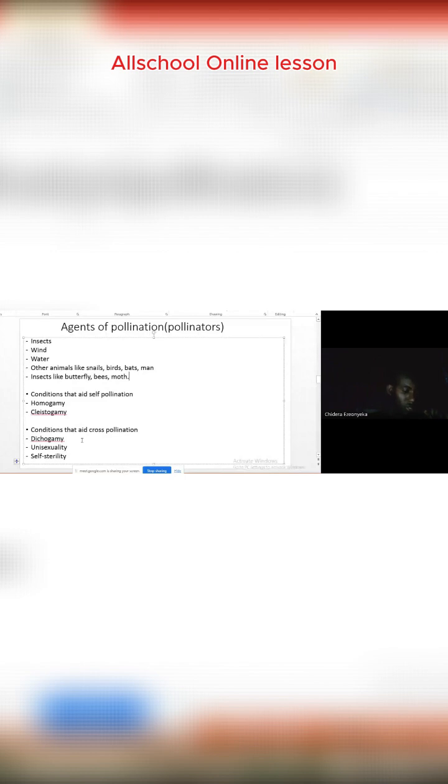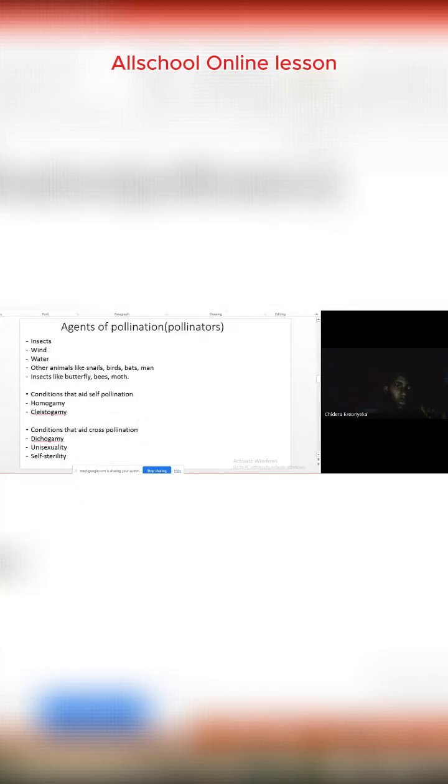Remember, talking about cross-pollination, we're talking about the transfer from the anther of one plant to the stigma of another plant, just like the diagram illustrates here.